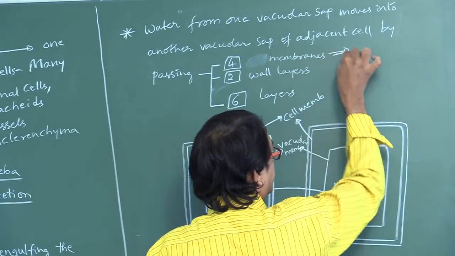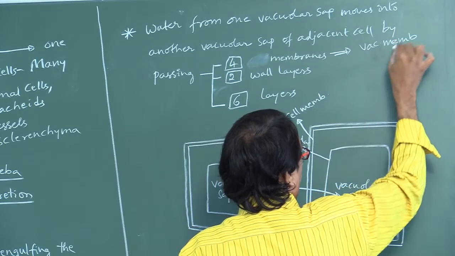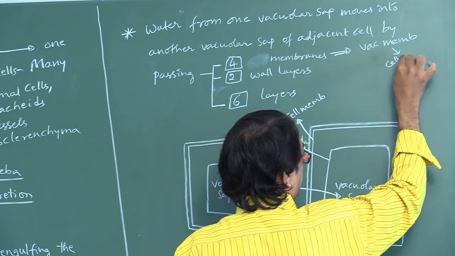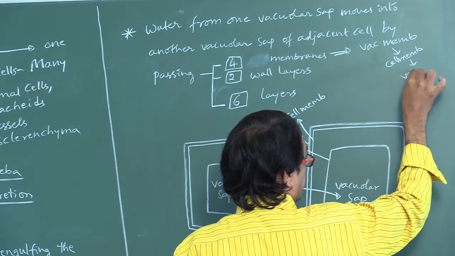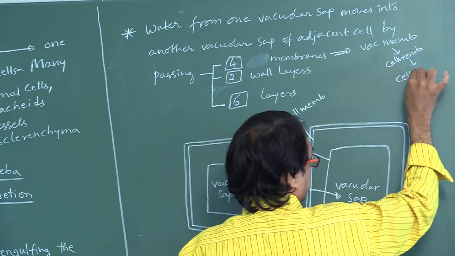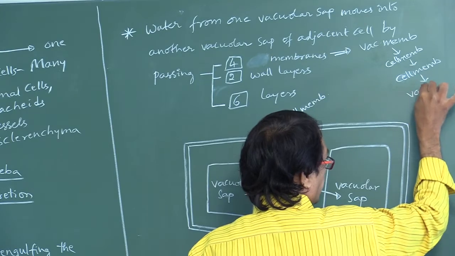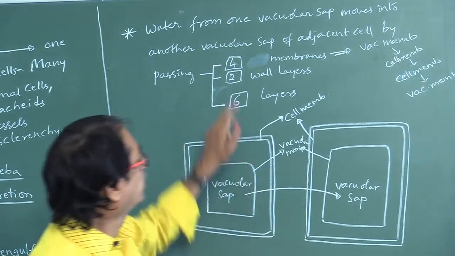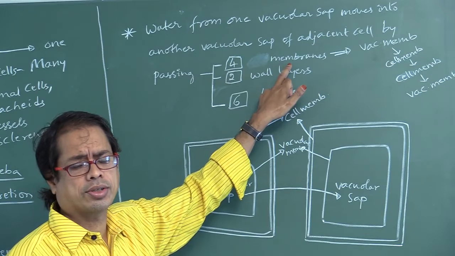Initially the vacuolar membrane, later the cell membrane, next again the cell membrane, and finally the vacuolar membrane.